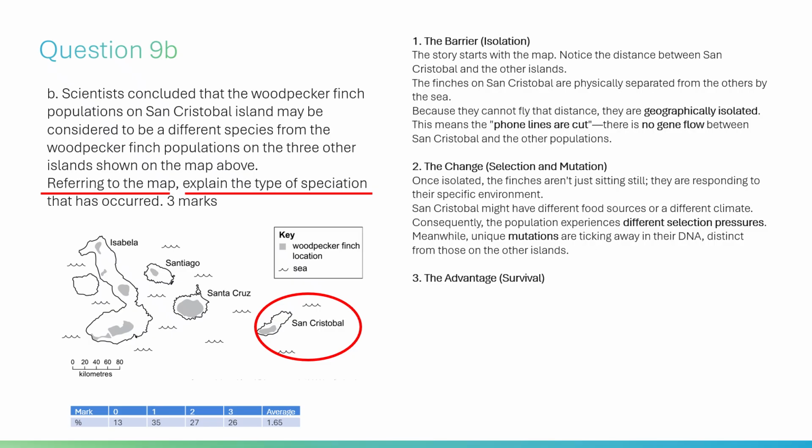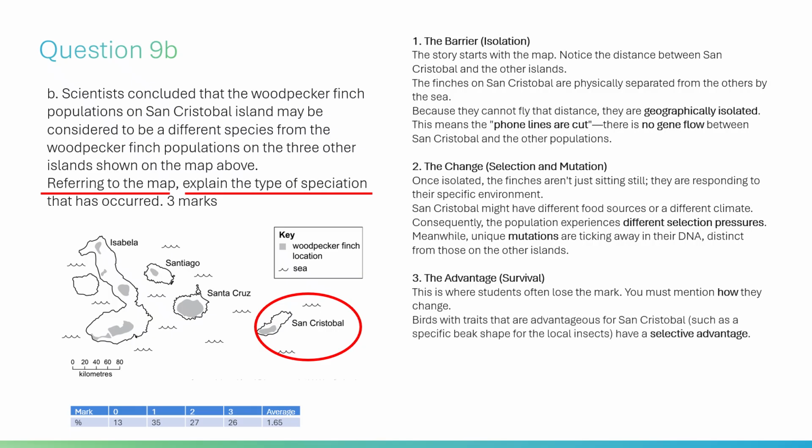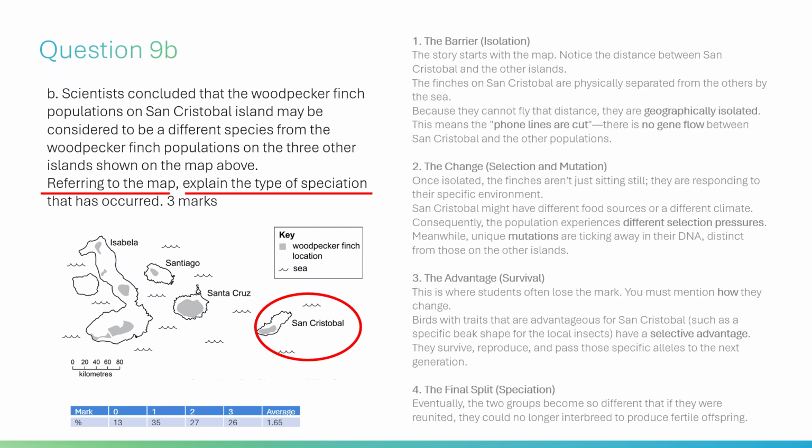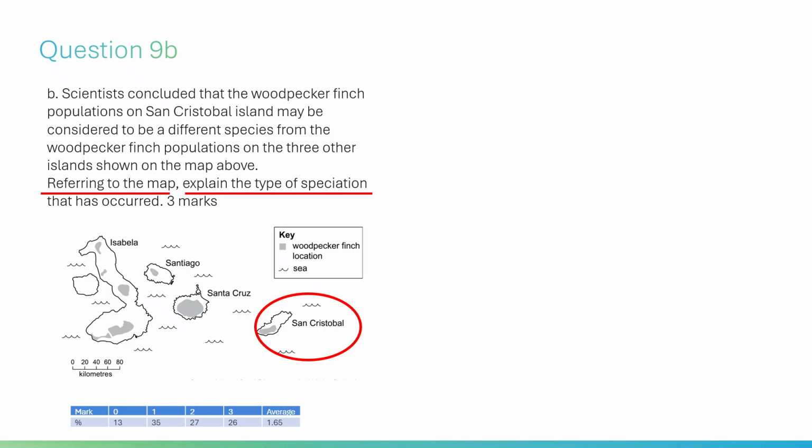3. The advantage, survival. This is where students often lose the mark. You must mention how they change. Birds with traits that are advantageous for San Cristobal, such as a specific beak shape for the local insects, have a selective advantage. They survive, reproduce, and pass those specific alleles to the next generation. 4. The final split, speciation. Eventually, the two groups become so different that if they were reunited, they could no longer interbreed to produce fertile offspring. The model answer, 3 marks.